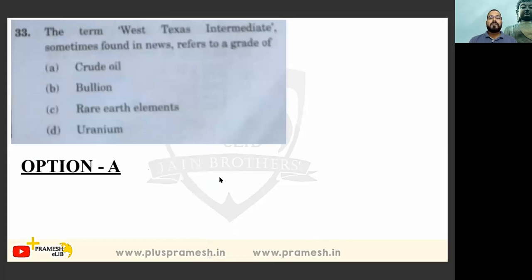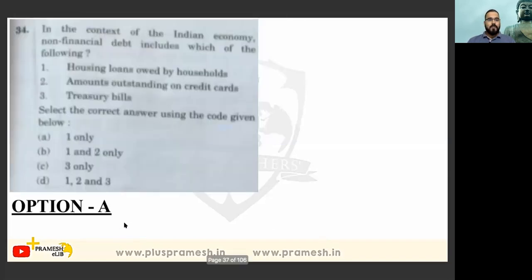The term West Texas Intermediate, sometimes found in news, is referred to the grade of crude oil. There are different grade of crude oil, or it was in use, है ना? It is a stock exchange for crude oil, and over that place there's some crisis happening, and it was covered in news very well. So we all must be aware of this term. Crude oil is there. So bullion is not, rare earth element is not, uranium is not. This type of question has been asked many times by UPSC. Let's move to another one.